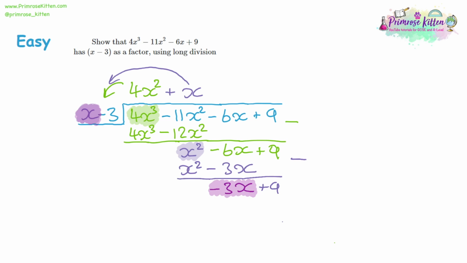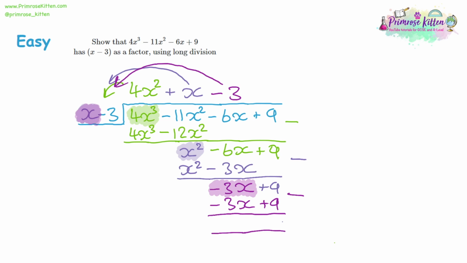Negative 3x divided by x should give negative 3. Then we multiply that by the divider. Negative 3 times x is negative 3x, and negative 3 times negative 3 gives a positive 9. Take those away from each other, you see it's the same term twice, so it's going to give us 0. So again, you can now write your sentence, and you say that x minus 3 is a factor